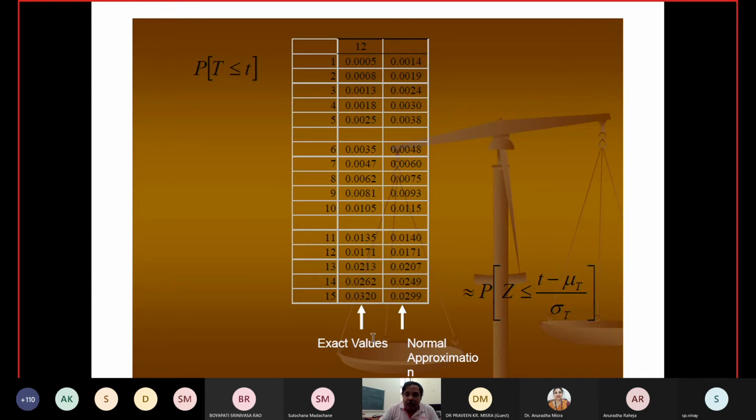So for that we came to the Wilcoxon signed rank test, and when we discussed it, we found that we can make a table only for particular values of n, because it is very difficult to do the calculations. So for that we did a proof and found that this can be approximated by a normal distribution, and we showed that for n equal to 15 or so there is hardly any difference, and as the sample size n increases, the approximation improves.